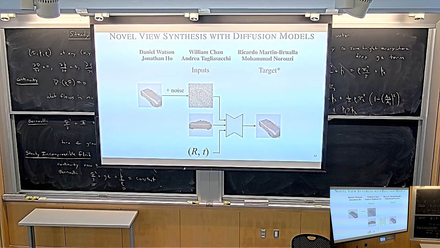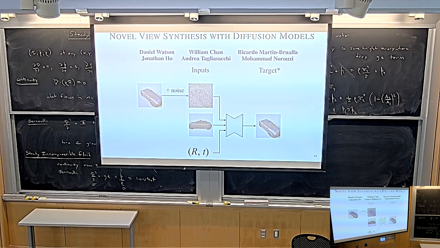So this is the training paradigm for this paper. And the way the model is trained, imagine you have a data set like the one that we have discussed so many times before. You have your data set of toy cars. For each car, you have lots of image observations and the camera poses, right? Now you can do the following. You can train a model that takes one image, the context image, as input, and then it takes a noisy version of a target image as input.